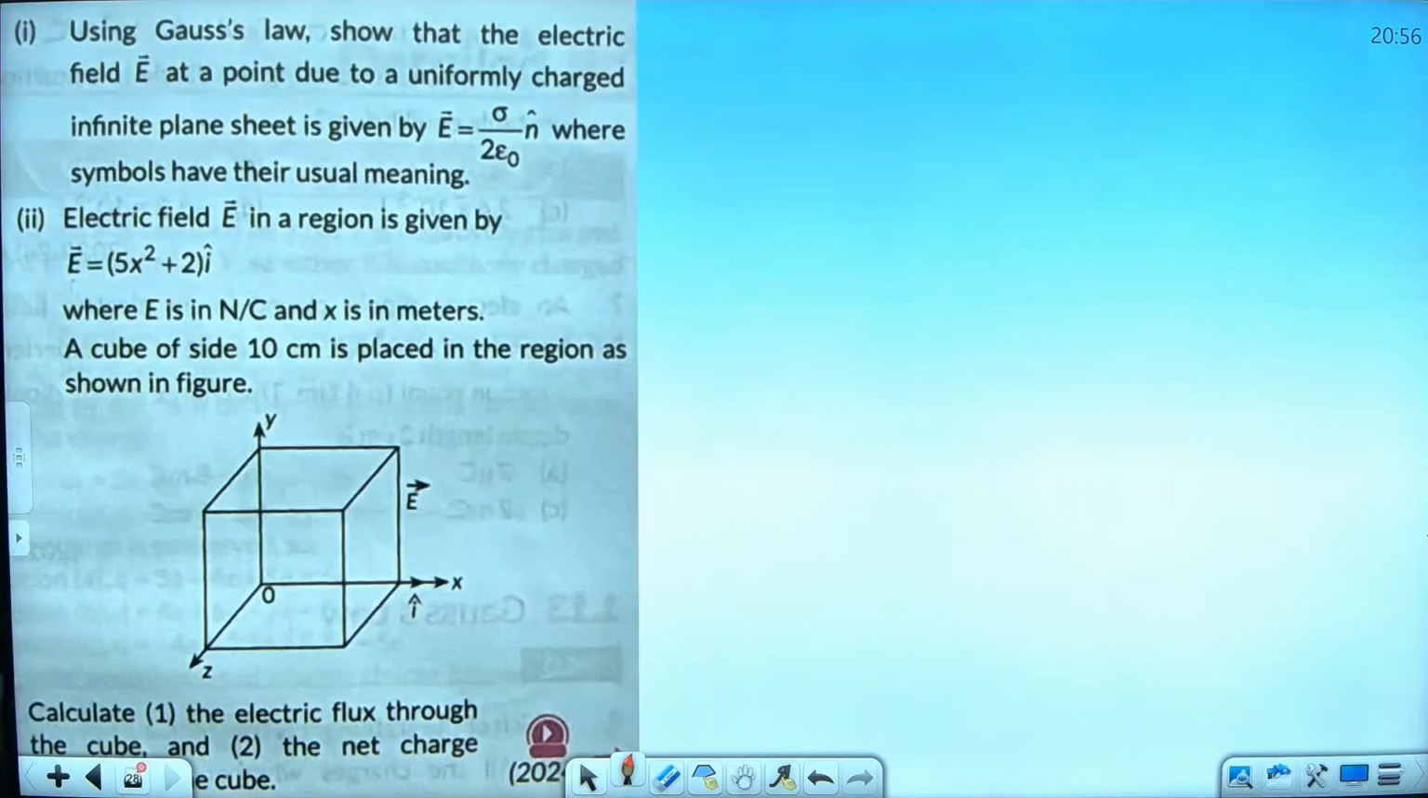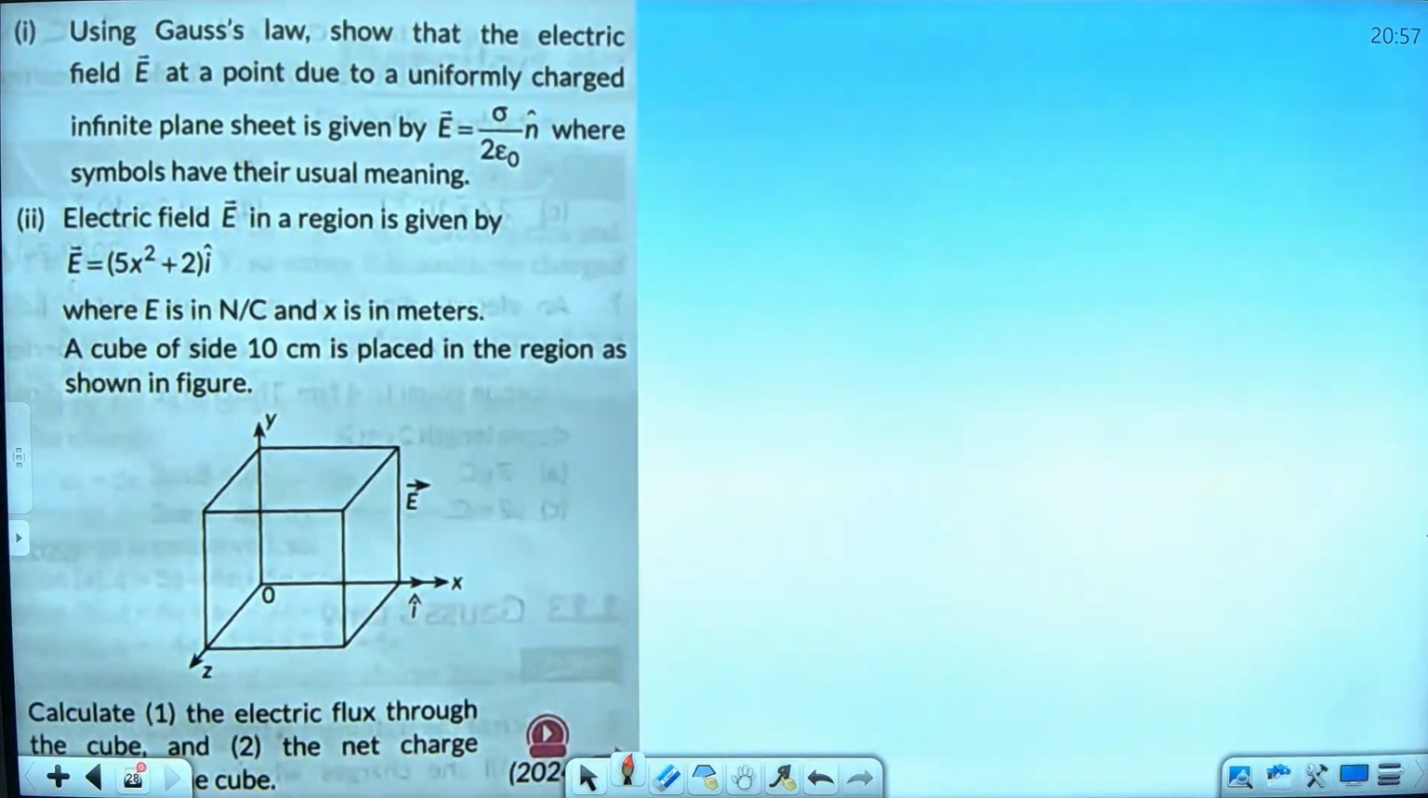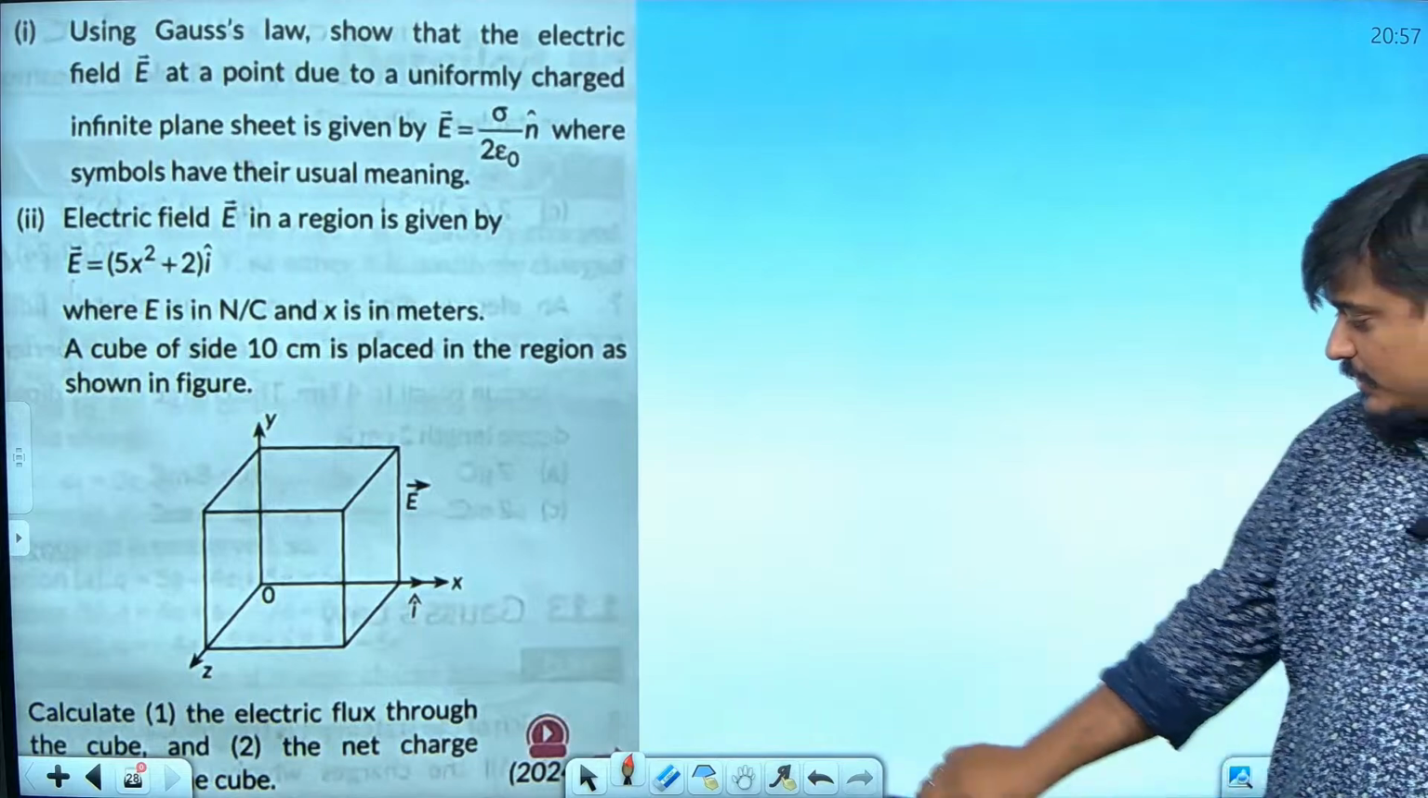Okay. Next. Last question, I think. Last for today. Solve it and we can finish the class today. It's a 5-mark board question, last year's board paper. See, in 2024 a 5-mark question came from this chapter only. Last year, a 5-mark question from this chapter.